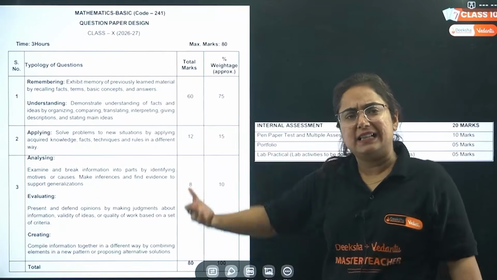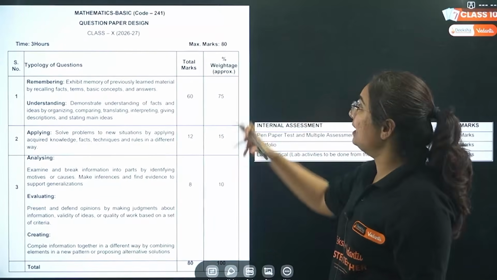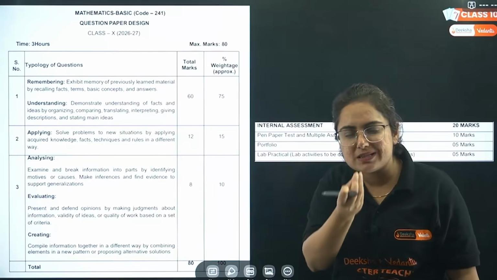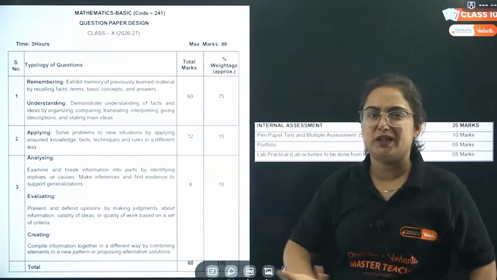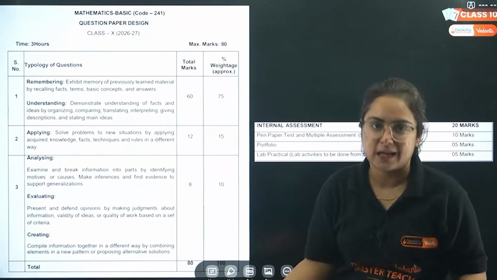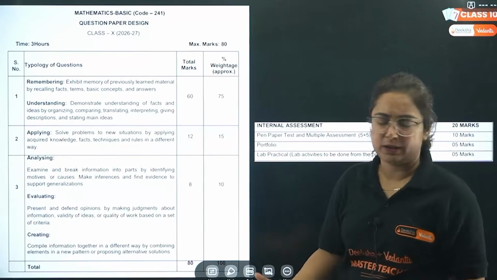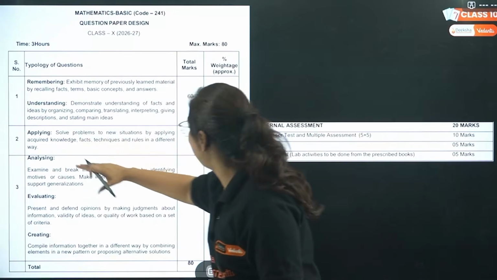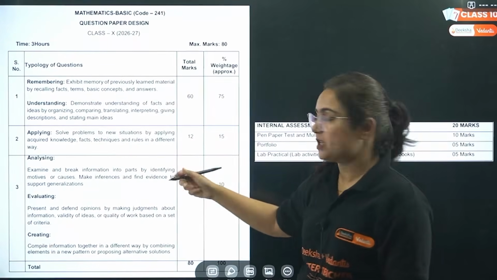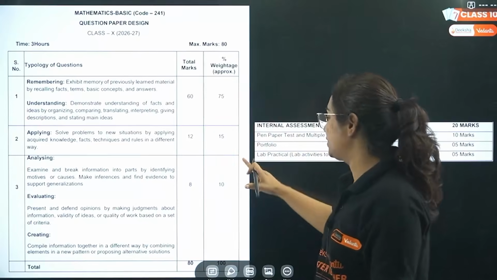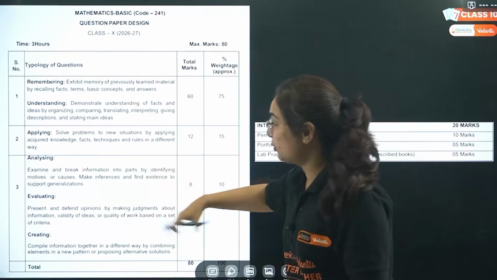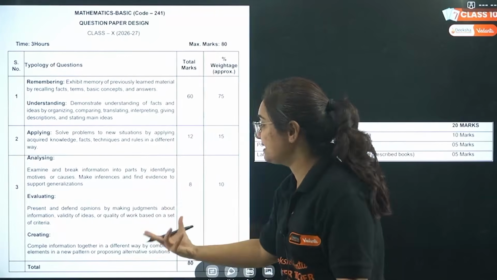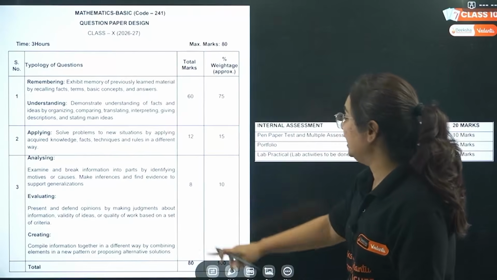So you can analyze clearly that the level of this basic question paper will be slightly easier than that of standard. Obviously the word itself defines that. There is a difference in the level. There will be questions from applying typology for 12 marks, weightage 15%, and the rest, which makes it more difficult, that is analyzing, evaluating, creating, for 8 marks, 10%.